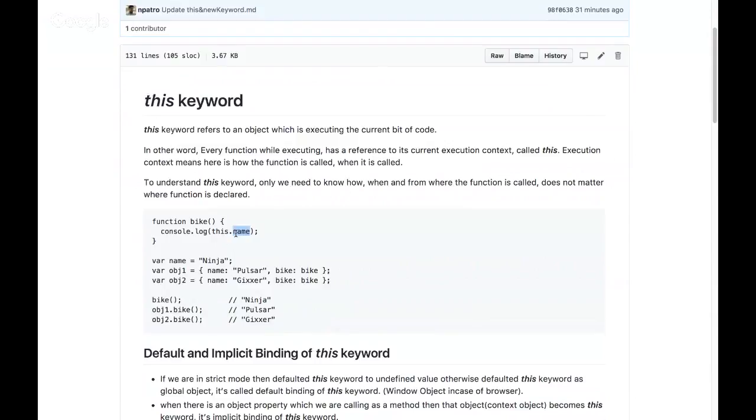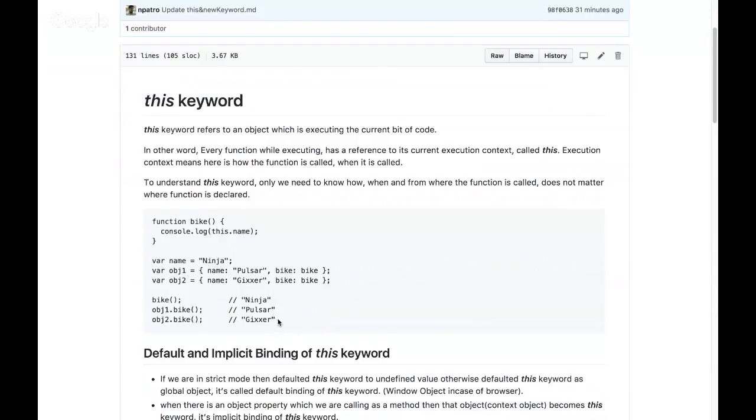Each object has two properties: one is name, the other one is bike. Bike is the global function bike that I have created, assigned here. So bike is a method of the object, because a property assigned to a function becomes a method.